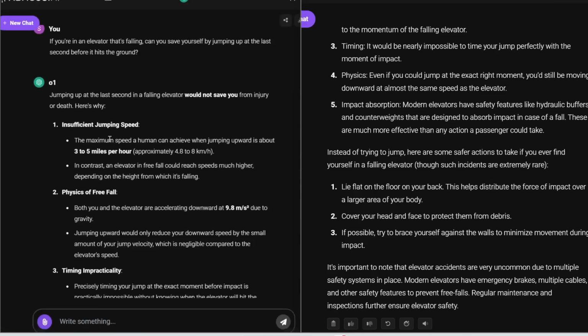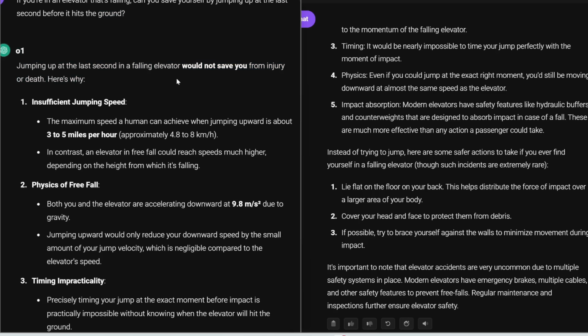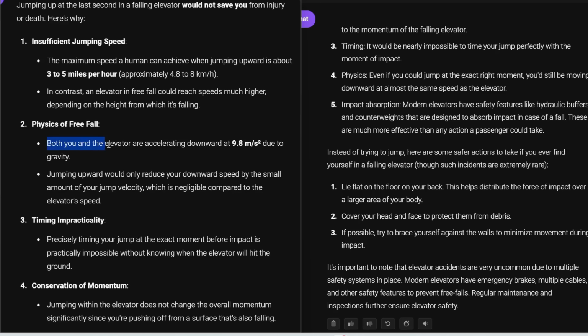Alright, and here is O1's response. It also says it would not save you from injury or death. And here's why. First, insufficient jumping speed. The max speed a human can jump is about 3 to 5 miles per hour. In contrast, an elevator freefall could reach speeds much higher. And for physics, both you and the elevator are accelerating downward at 9.8 meters per second squared due to gravity. Jumping upward would only reduce your downward speed by a small amount.